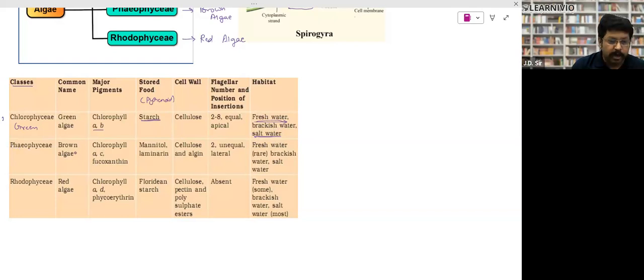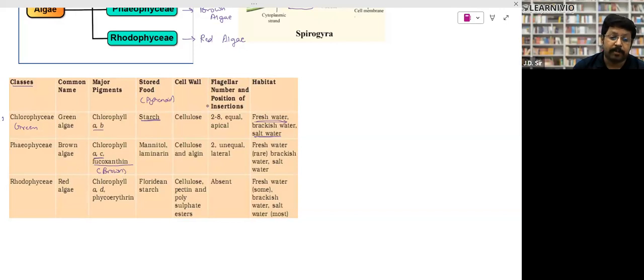Phaeophyceae is called brown algae, right? It will have chlorophyll A and C. Look, chlorophyll B is the chlorophyll which gives green color, but here chlorophyll A and C are found. You have to remember fucoxanthin is found. Fucoxanthin is a brown color pigment. It imparts the peculiar brown color to these algae. That's why they are called brown algae.